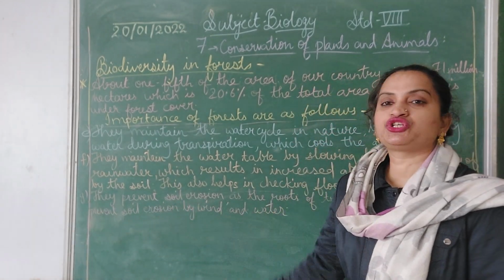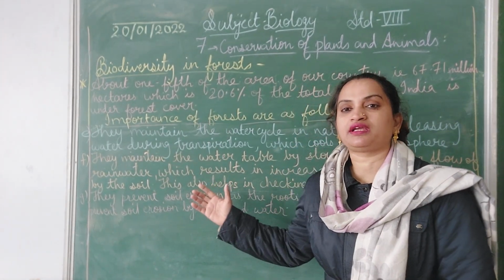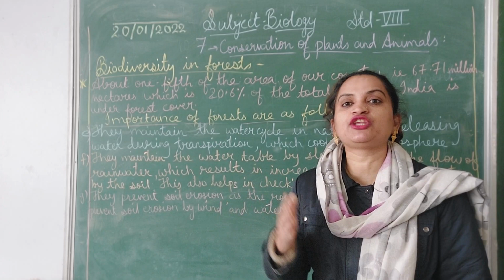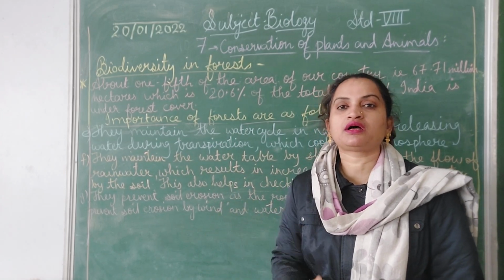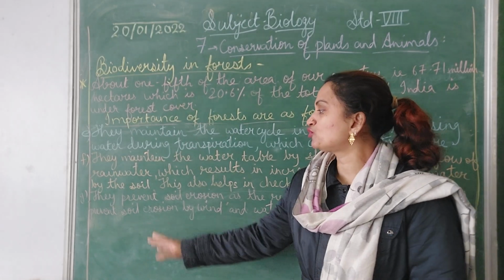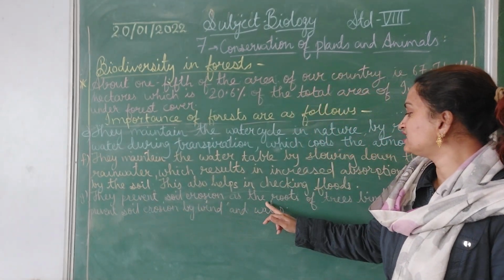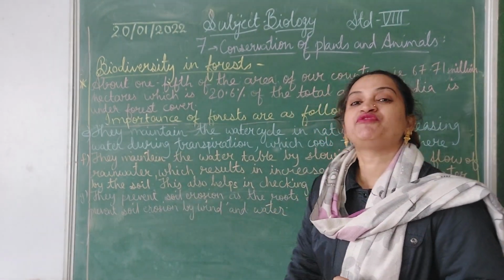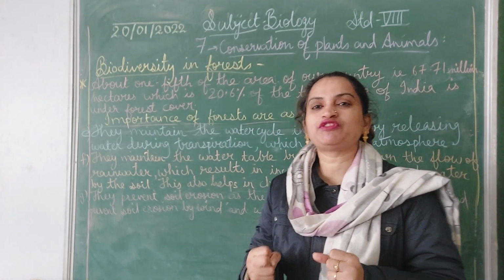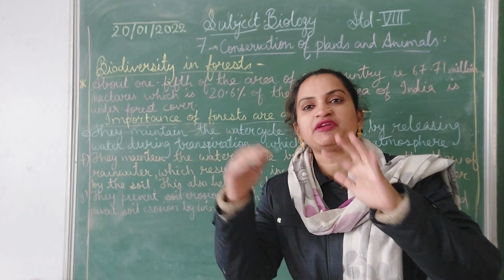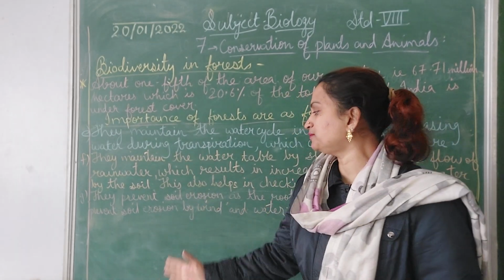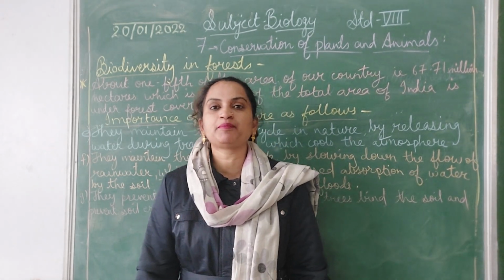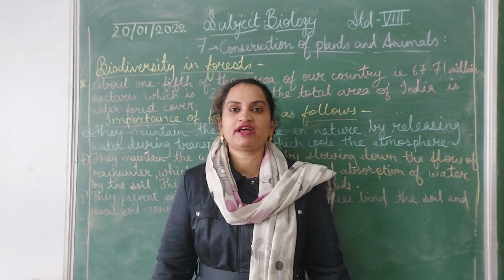They prevent soil erosion. Everyone knows soil erosion. By this stage you must be knowing what soil erosion means. The upper layer of the soil is eroded by different means, by water, by wind, etc. So they prevent soil erosion as the roots of trees bind the soil and prevent soil erosion by wind and water. The roots of the trees bind the soil so that it can't be eroded by the wind and water. So this way the forest plays a very important role in the environment.